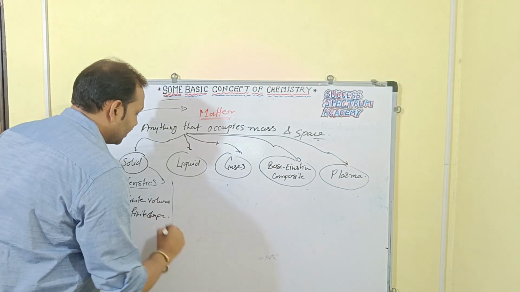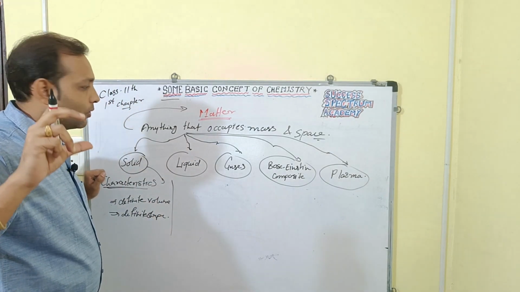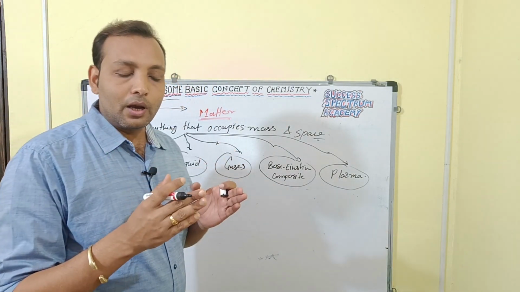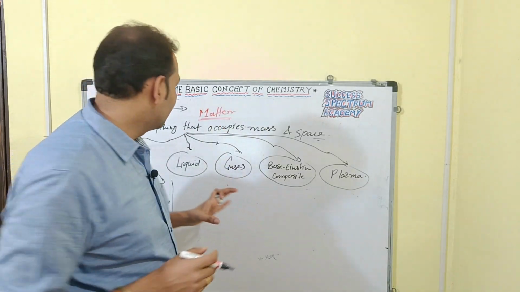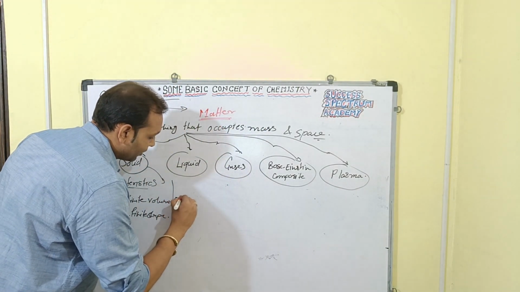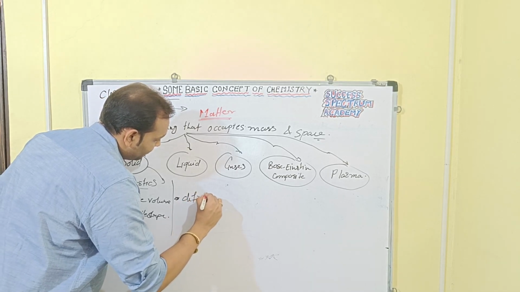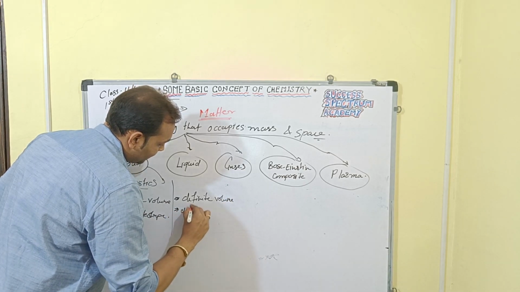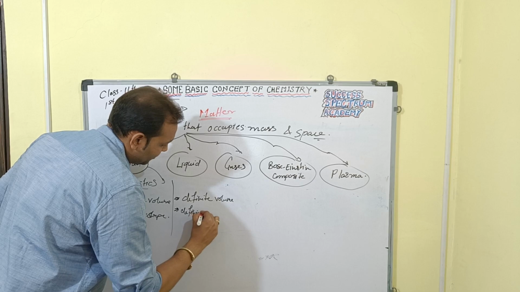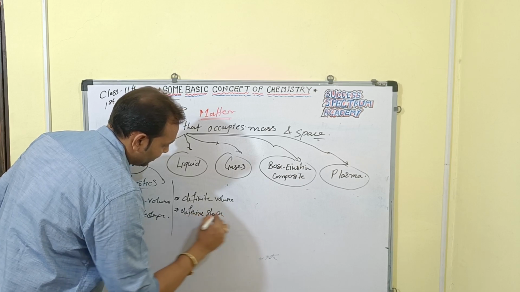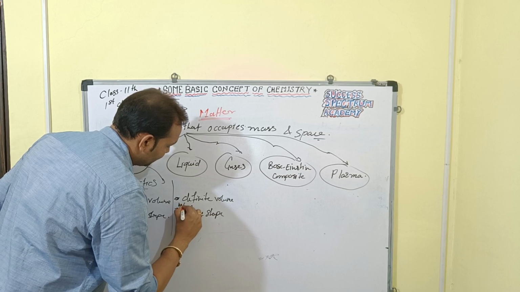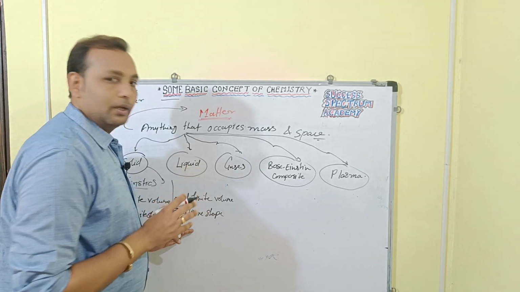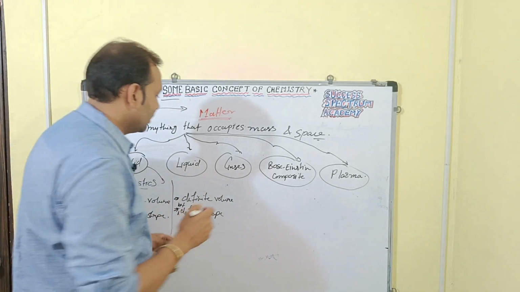Yes or no? If we talk about liquid, if you take one glass of water, and that same glass of water you take in a bucket, that glass of water will occupy the shape of the bucket. So here you can say the water has a definite volume but does not have a definite shape, right? So the liquid can occupy the shape of the container, yes or no? It occupies the shape of the container.